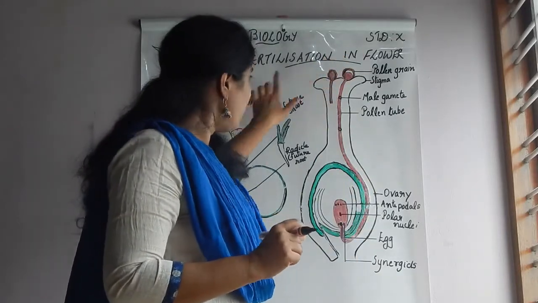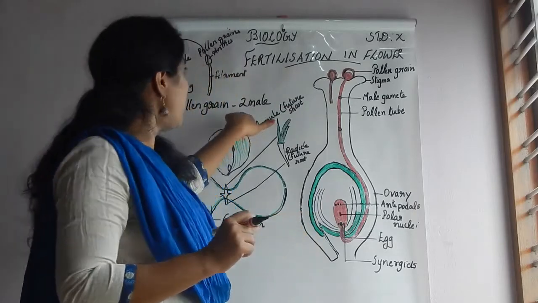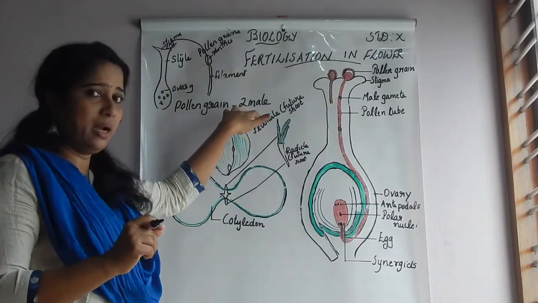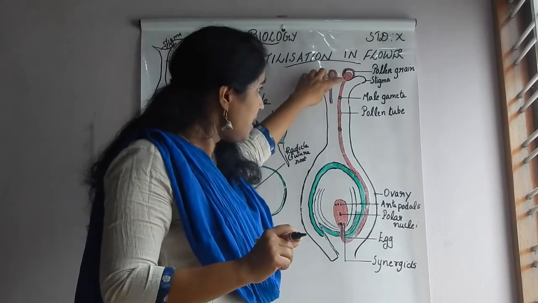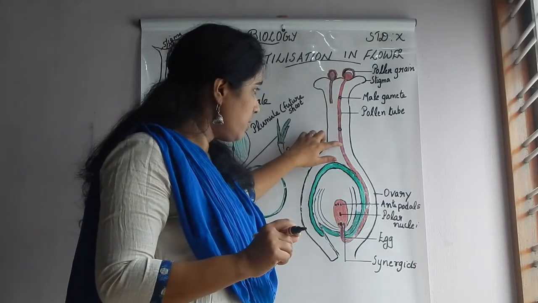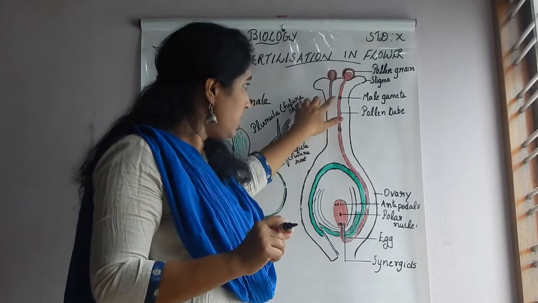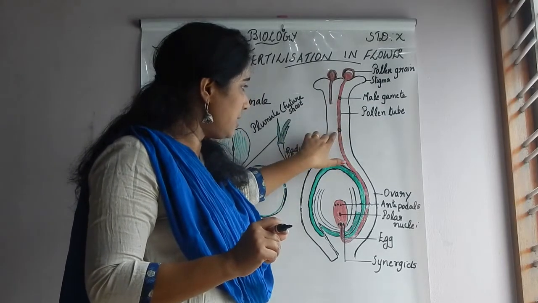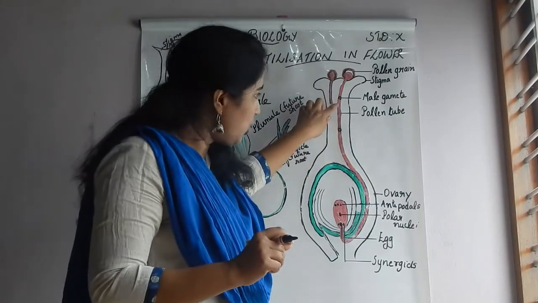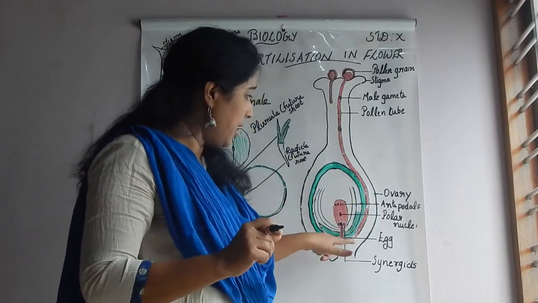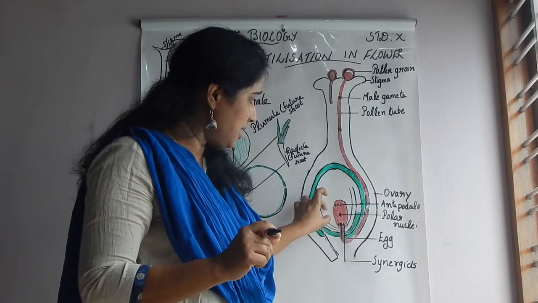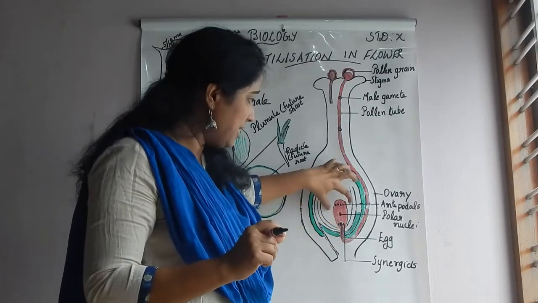And as I told you, a pollen grain consists of what? 2 male gametes. A single pollen grain consists of 2 male gametes. See, through the pollen tube, it passes. Here you can see one male gamete, and this is the second male gamete. And through the pollen tube, these male gametes pass through and reach the embryo sac. This is inside the ovule only.